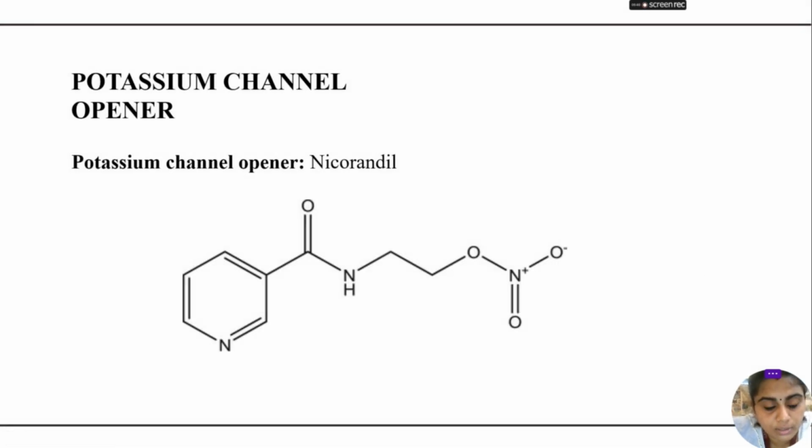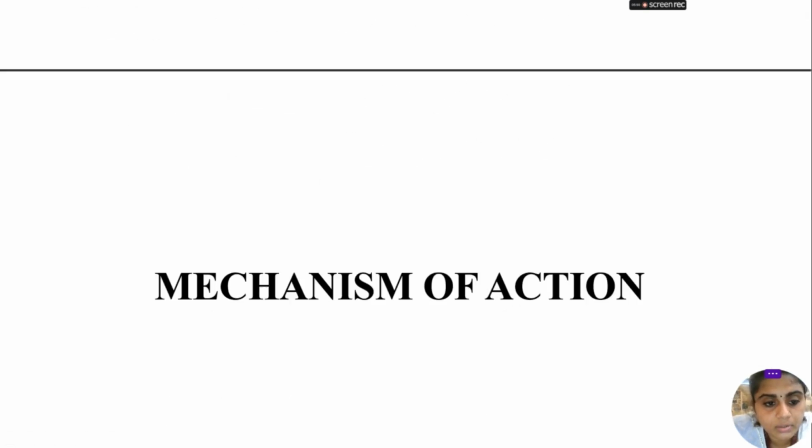Next is the potassium channel opener. An example of a potassium channel opener is nicorandil, which is a good example.